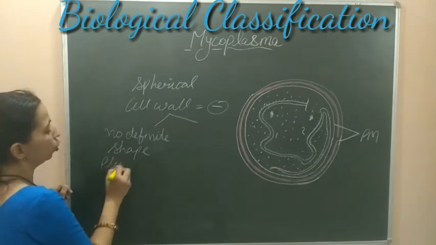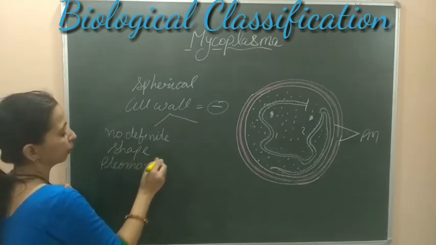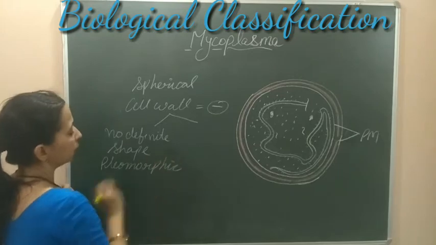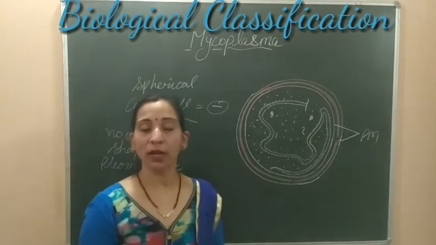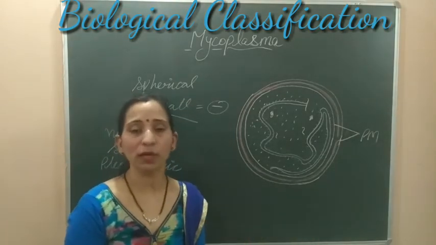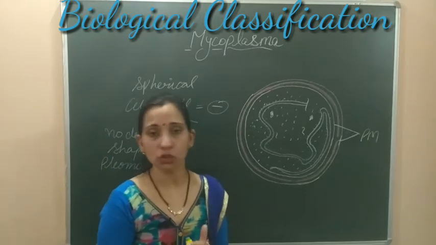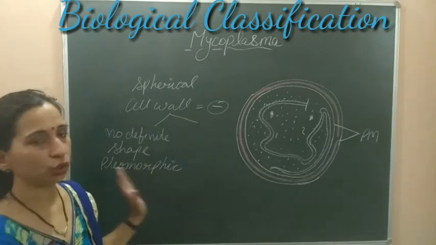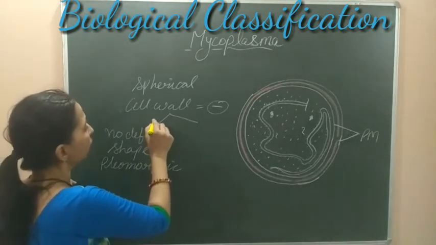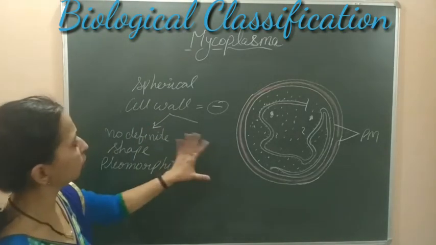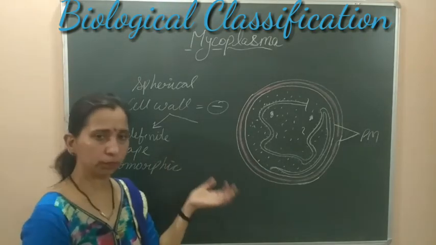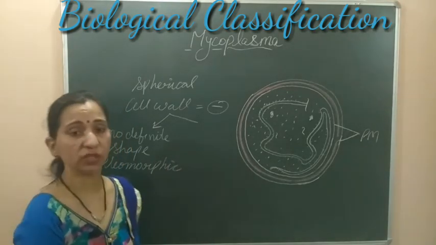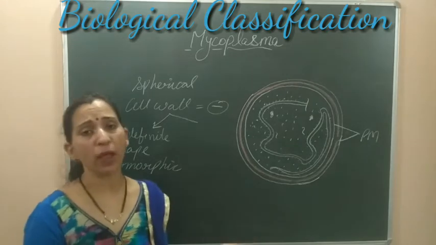So they are pleomorphic in nature, meaning they can easily change their shape. Another name for mycoplasma is jokers of the animal kingdom. Another characteristic they possess due to the absence of cell wall is that they are not sensitive to antibiotic.